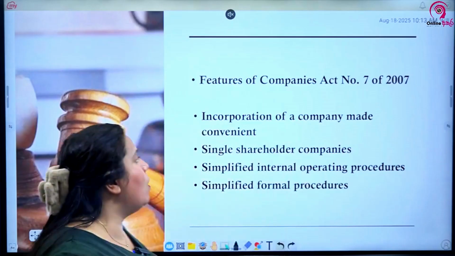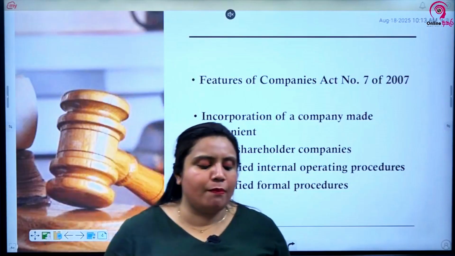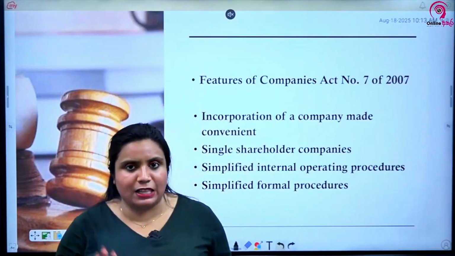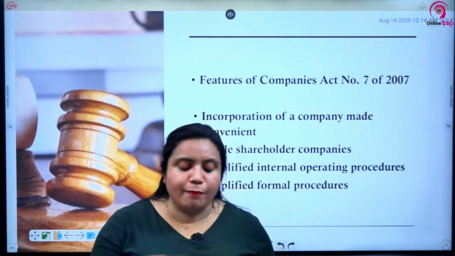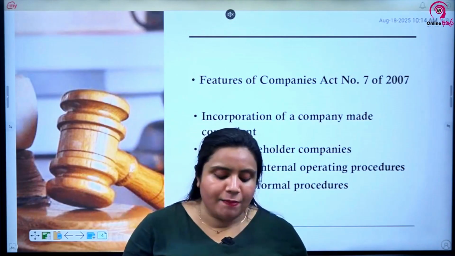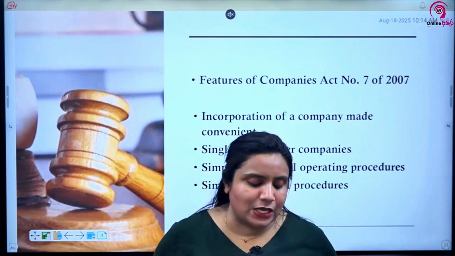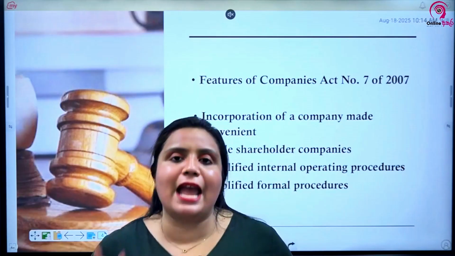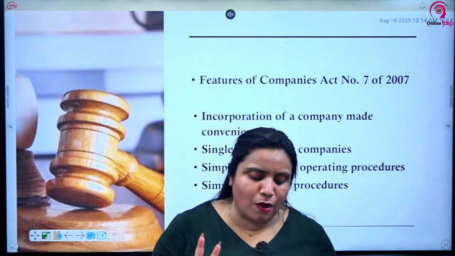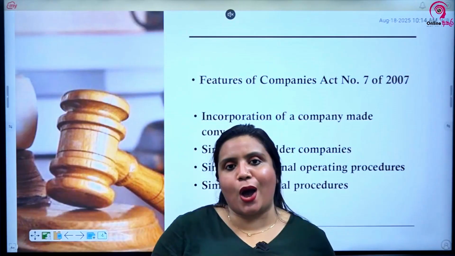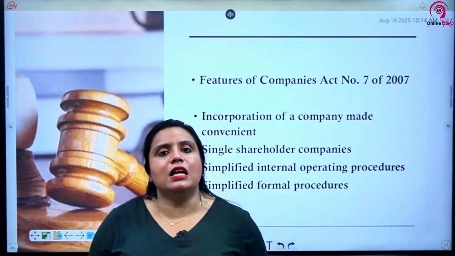Second one is single shareholder companies. Under the previous law, a public company was required to have a minimum of 7 shareholders. Private companies were required to have a minimum of 2 shareholders. But under section 4.2 of the new Companies Act, Companies Act number 7 of 2007, a company shall have no less than 2 shareholders. You can have single shareholder companies if the single shareholder is the Secretary to the Treasury holding shares on behalf of the Government of Sri Lanka.